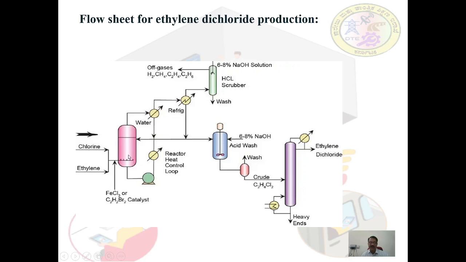Here, the feed mixture bubbles through the ethylene dichloride product medium. Reactor operating conditions are a temperature of 50 degrees centigrade and a pressure of 1.5 to 2 atmospheres. This pressure and temperature are required for the conversion of ethylene to ethylene dichloride.